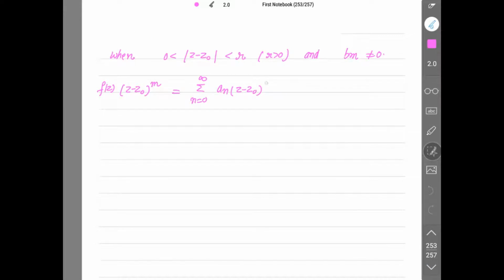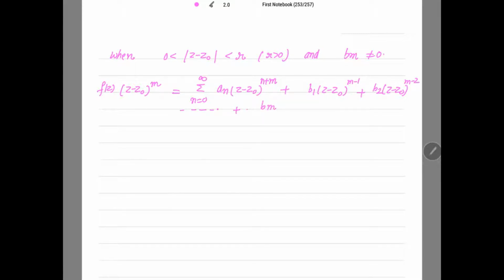So we have over here, it is n plus m, plus, then the summation, then is an, b1 (z - z0)^(m-1), then is b2 (z - z0)^(m-2), up to so on. The last term is bm, where bm is non-zero. You have to write this for this step also.